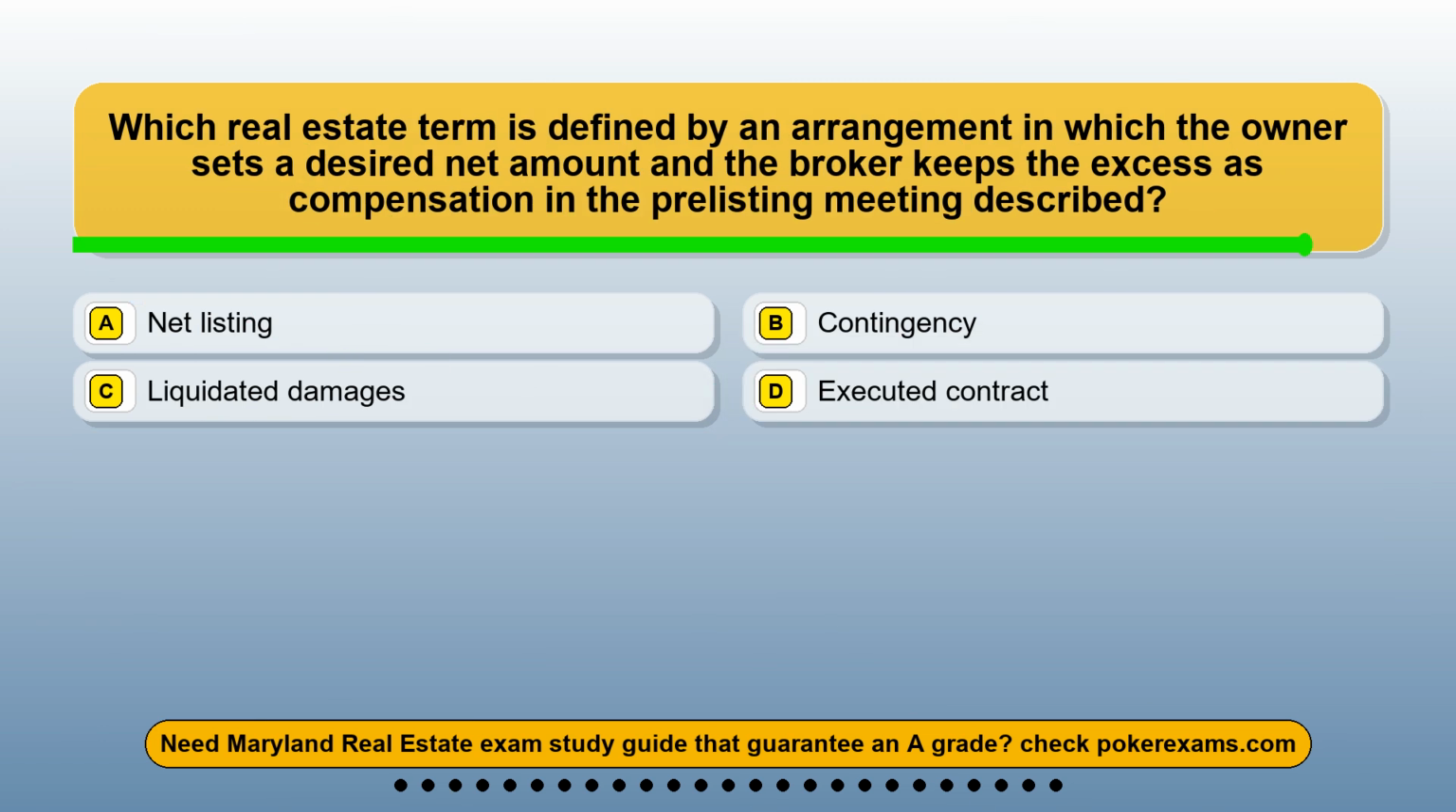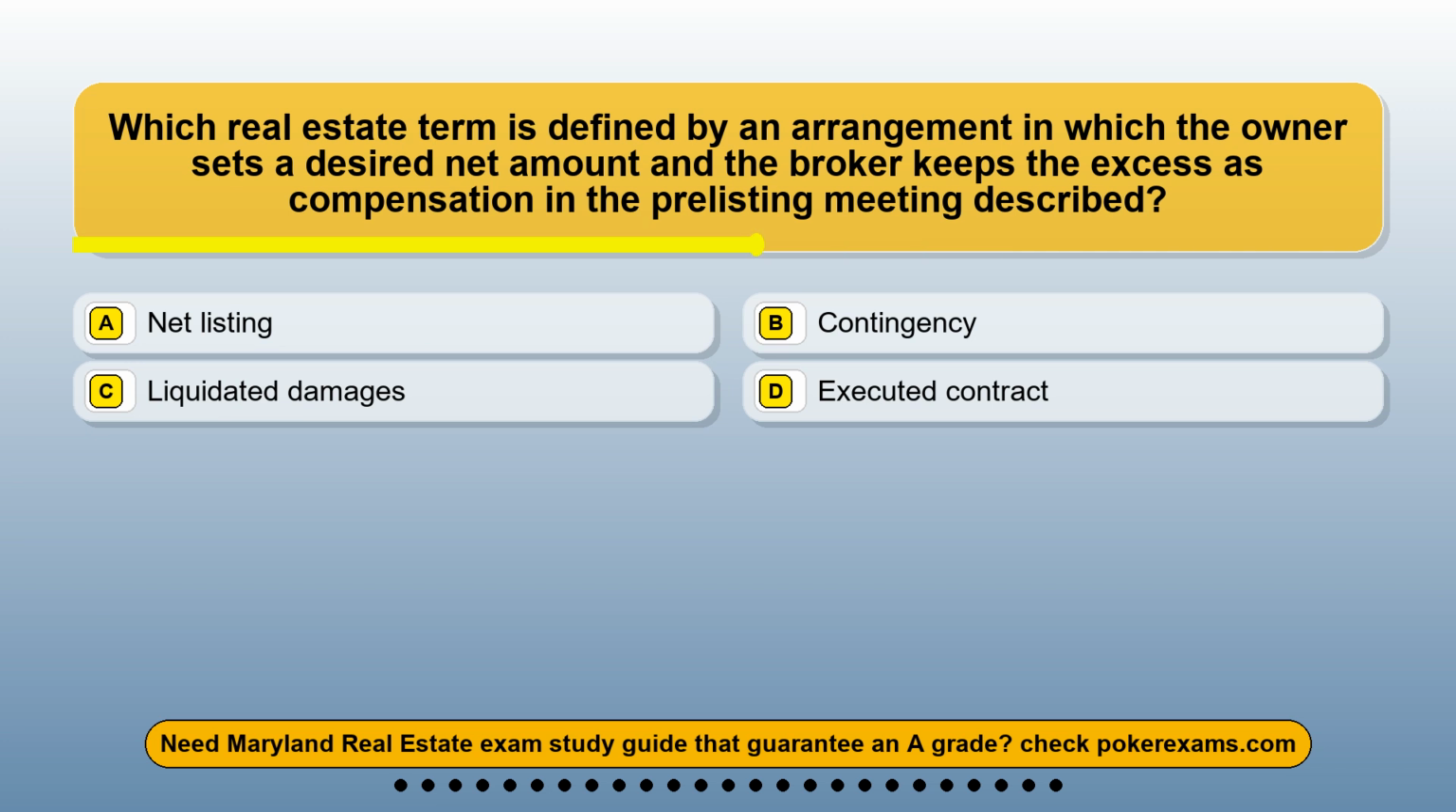Question 22. Which real estate term is defined by an arrangement in which the owner sets a desired net amount and the broker keeps the excess as compensation in the per-listing meeting described? Option A, net listing. Option B, contingency. Option C, liquidated damages. Option D, executed contract.